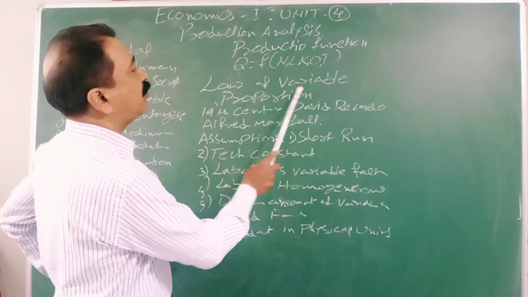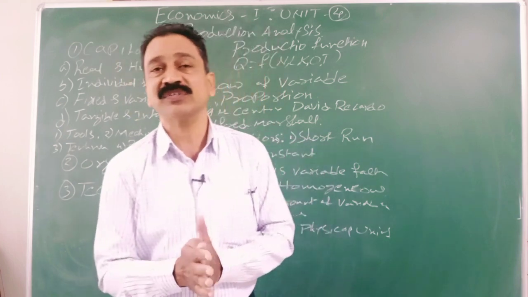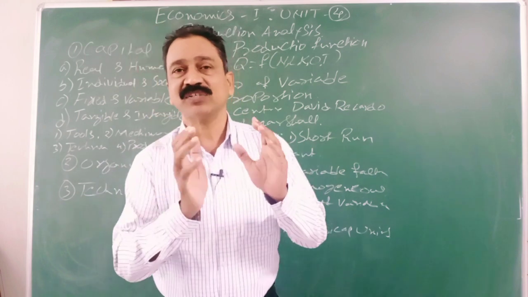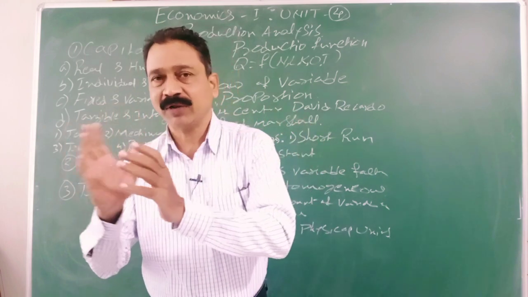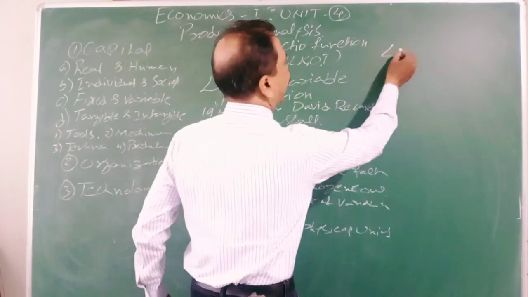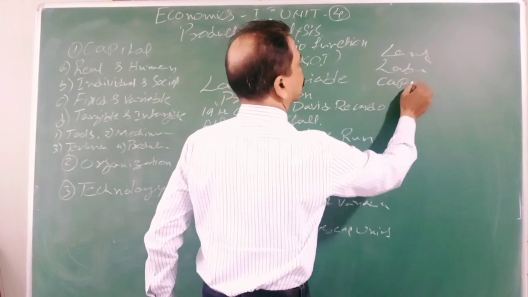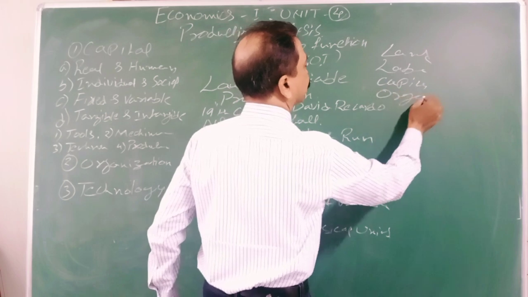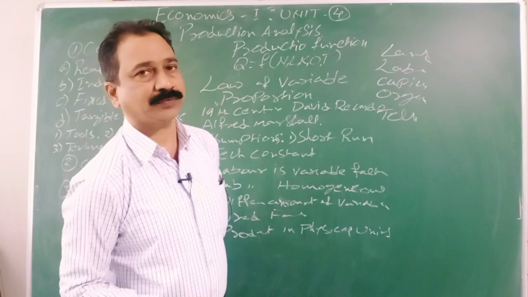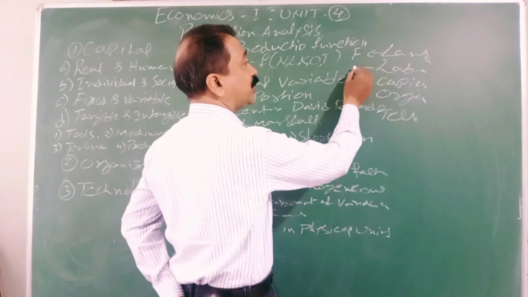Now we will see the law of variable proportion. Before I start this law of variable proportion, again I want to discuss the same thing, fixed and variable. Some factors are fixed factors, some factors are variable factors. Out of these: land, labor, capital, organization and technology, what are fixed? What are variable? In a short period you cannot change this, so it is fixed. In a short period you can change this.